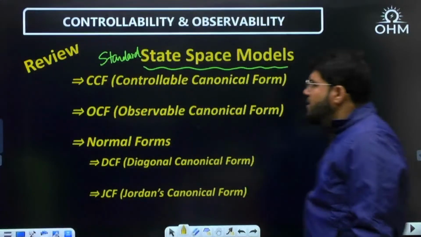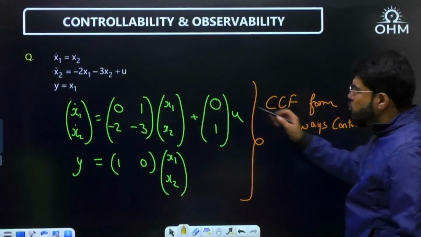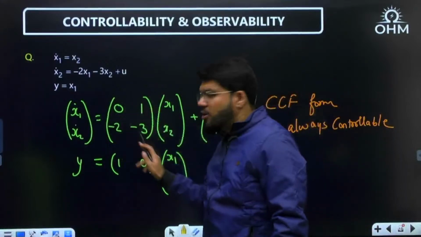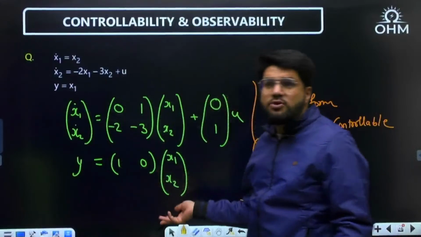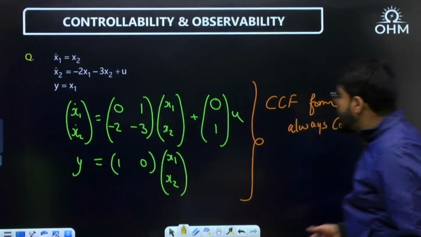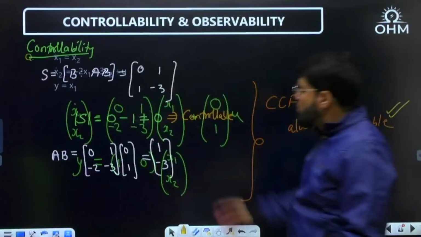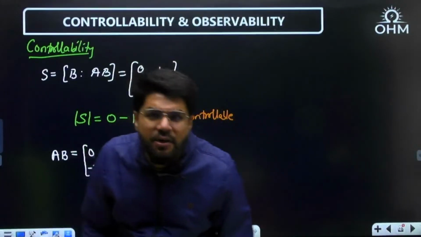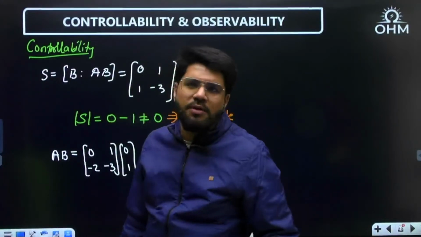Dear, we were solving some questions. Let us come to this question again. As I told you, if you observe, 0, 1, minus A0, minus A1, plus 0 Bu, y equal to C0 C1 x. It is the CCF form. So why check controllability? CCF form is always controllable, even if you check, 110% controllable. So if you can see that it is a CCF form, there is no need to check controllability.